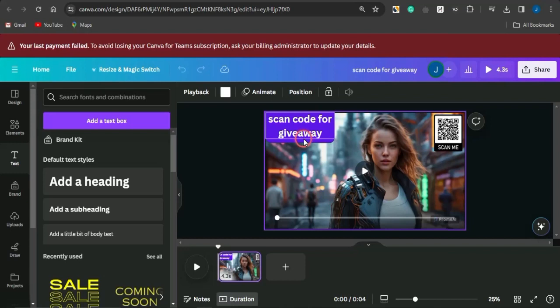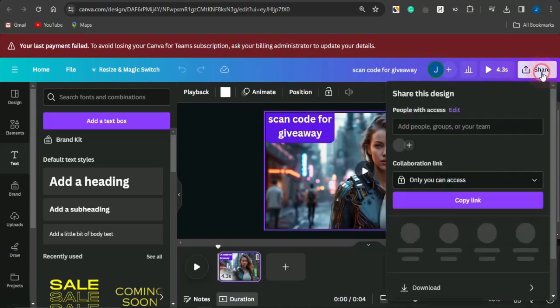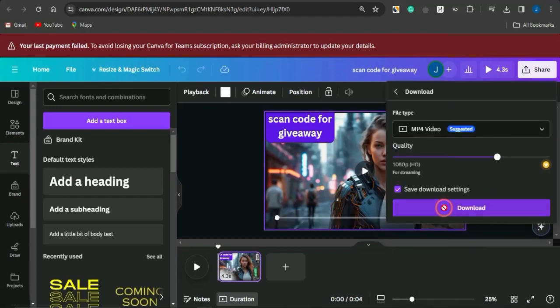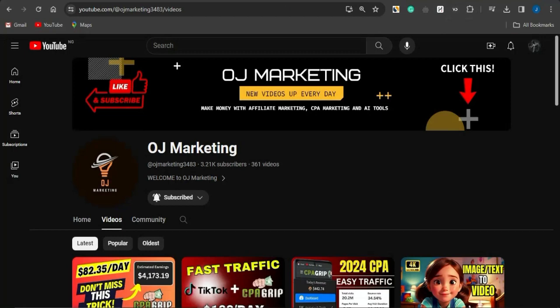Once you're done with this right there, all you need to do is to click on share, and you just want to go on to downloading this particular video via the download icon, and click on the download icon once more, which you can then download on your device. Once you've downloaded that on your device, you can then just simply head on to the YouTube channel right now, create a YouTube channel, click on this plus icon, click on upload video, and you want to just simply go on to uploading that particular video on this platform right here.